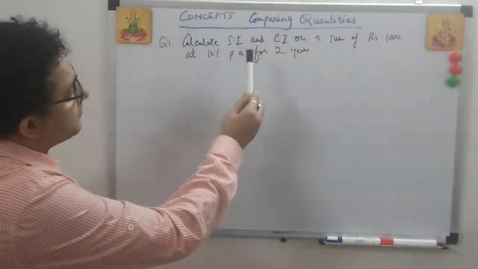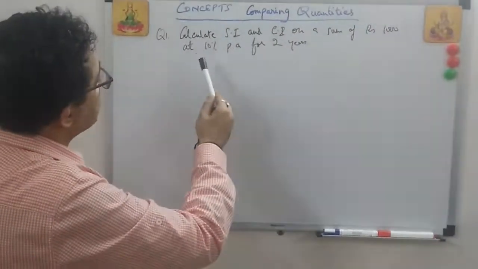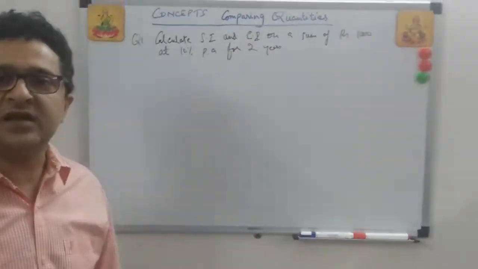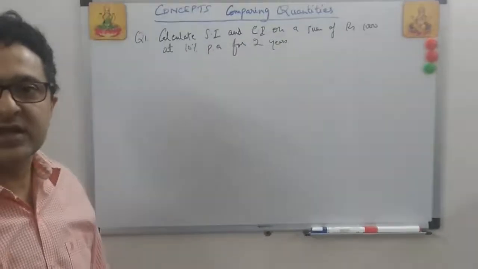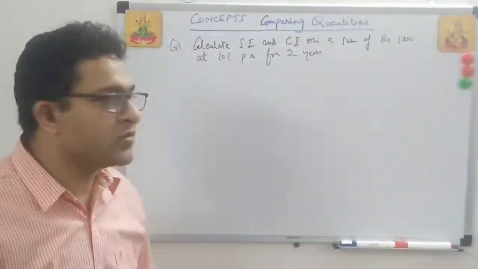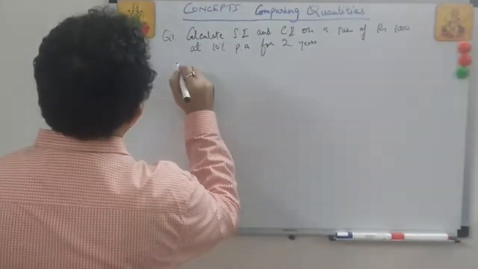Calculate simple interest and compound interest on a sum of rupees 1000 at 10% per annum for 2 years. Now I told you that compound interest is higher than simple interest, whatever be the number of years. So let's take a perfect example and let's see how. Let's do it by the simple interest method first.